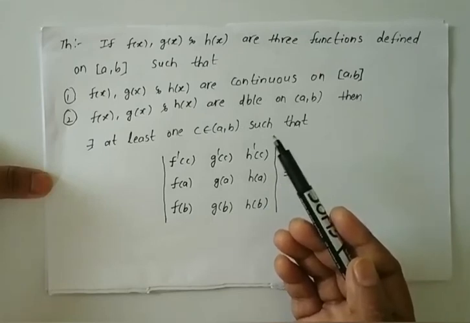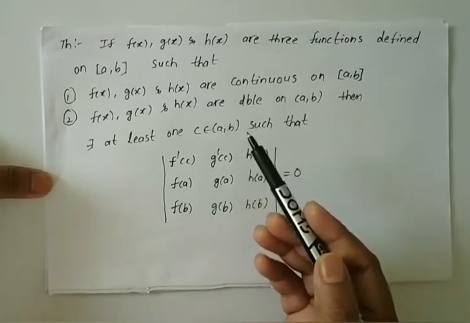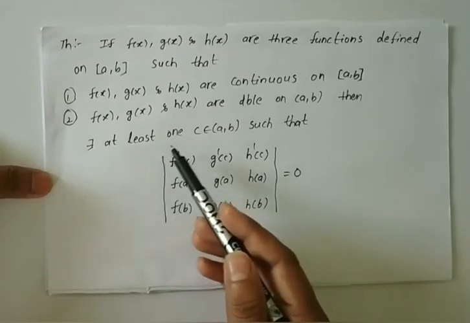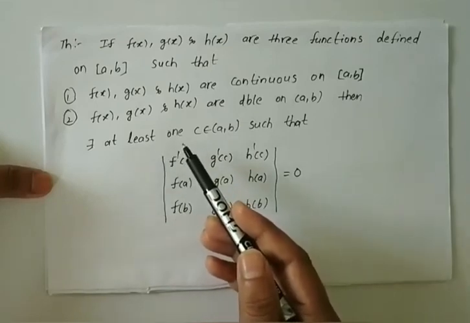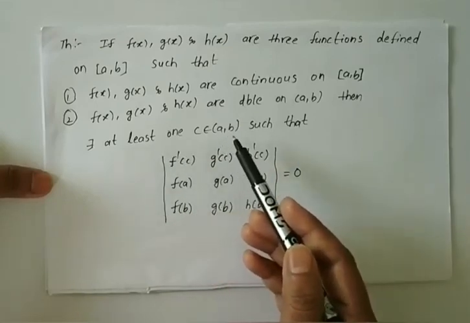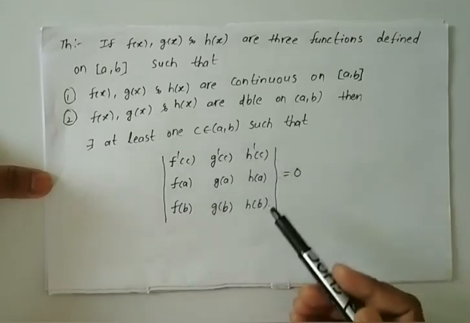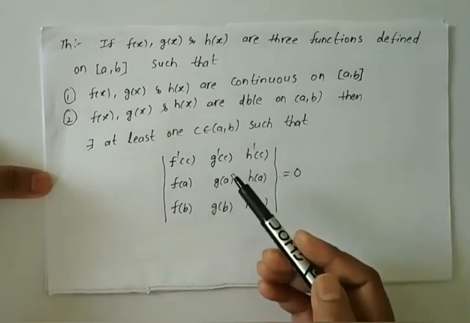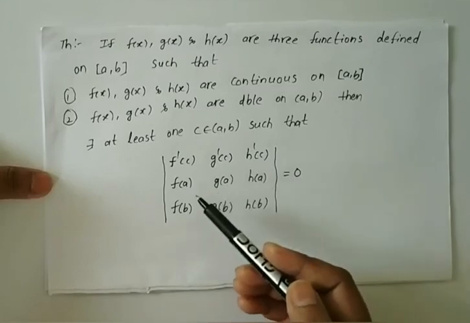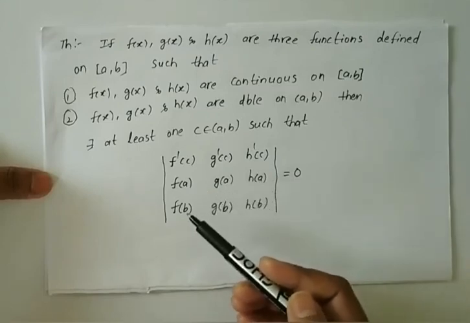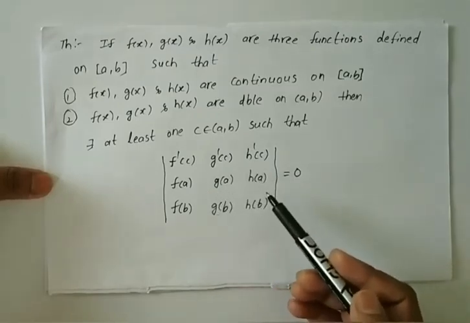If these two conditions are satisfied, then there is at least one c which belongs to open interval a comma b where the determinant is equal to 0.